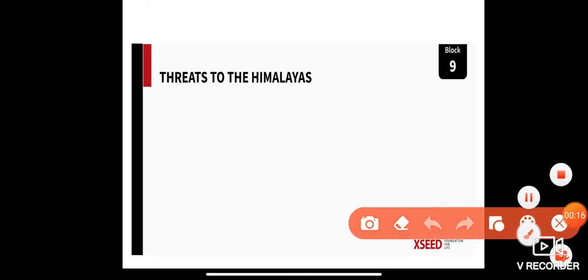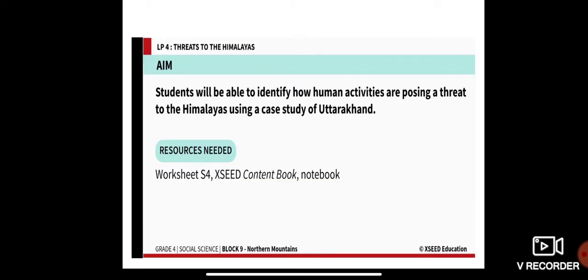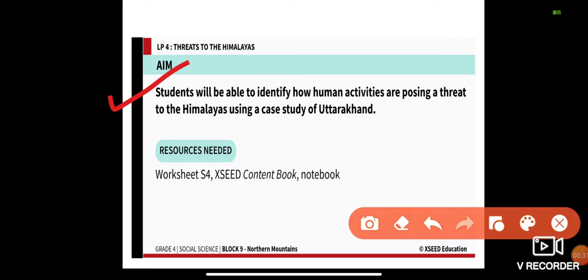All right, so today we'll start with a new topic, that is threats to the Himalayas. What are the threats to the Himalayas? We're going to learn about that. Let's get started. Our aim for today is that students will be able to identify how human activities are posing a threat to the Himalayas using a case study of Uttarakhand.